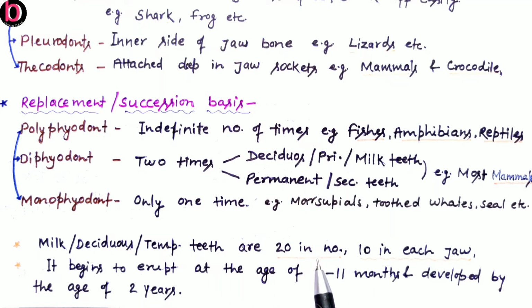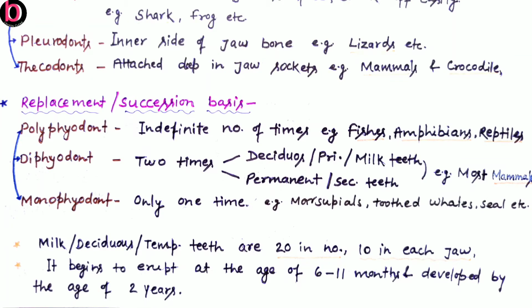They are 20 in number and they are present in each jaw, 10. Upper jaw as well as lower jaw, both carry 10 teeth each. In human beings, primary teeth, also known as milk teeth, deciduous teeth or temporary teeth, start to erupt at the age of 6 months and are completely originated by the age of 2 years.